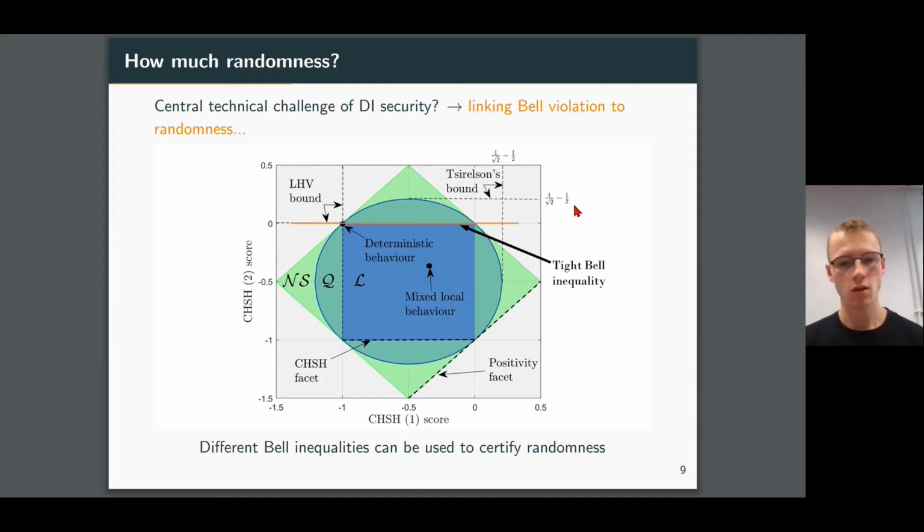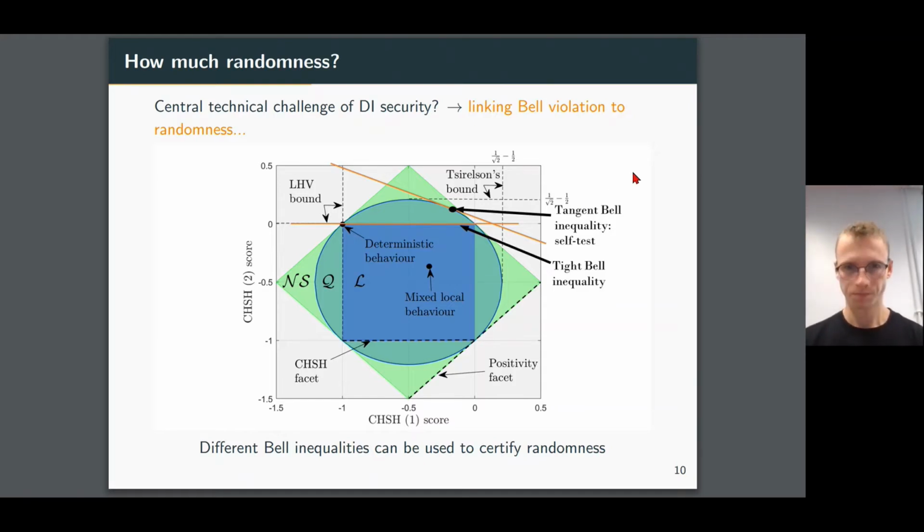But you might notice that there's not only one type of Bell inequality we can use. We can also look at non-tight Bell inequalities. So, for example, we can look at these tangential Bell inequalities. And what I do here is I pick a point on the boundary of the quantum set, and I draw a tangent to the quantum set at that point. And we can see this actually forms a Bell inequality because, well, suppose we did an experiment and we saw a maximum saturation of this Bell inequality. Well, we know the only set of correlations that can do this is this point here. Therefore, it cannot be in the local set, and we know that this must be non-local.